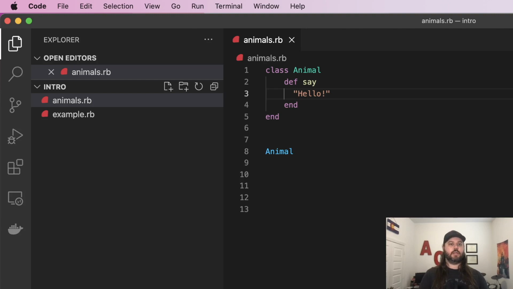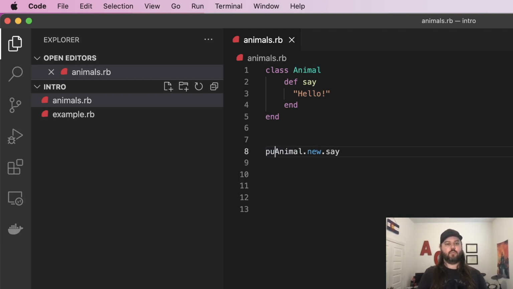One thing to note here is for functions, you don't have to do a return, which is different from other languages. A lot of times in Java or JavaScript, sometimes you have to add an explicit return. You don't have to do this in Ruby. It's more idiomatic to leave that out and just say whatever the end result is for that function definition. So we have our animal and create a new one, which is going to create a new object for us. And then we can call the say method.